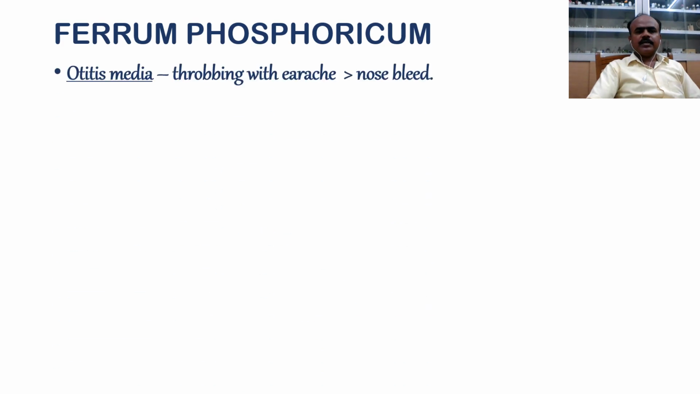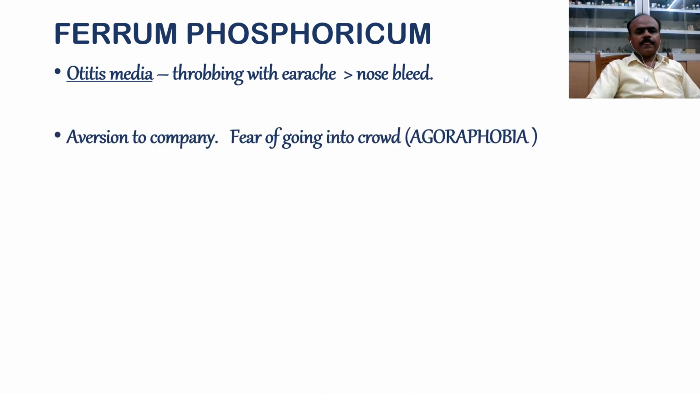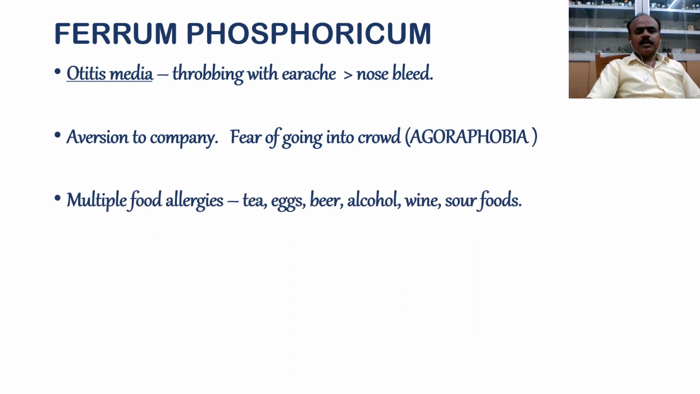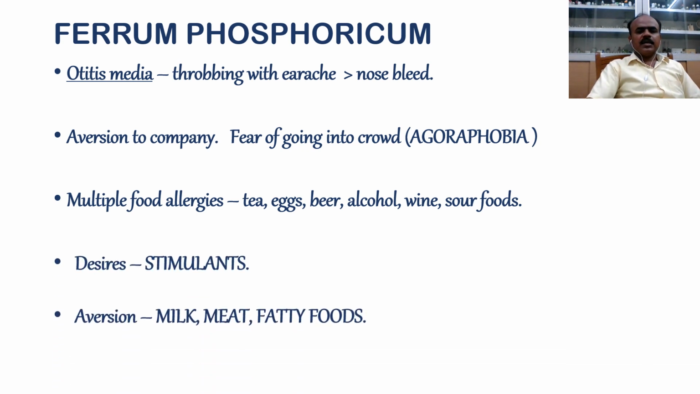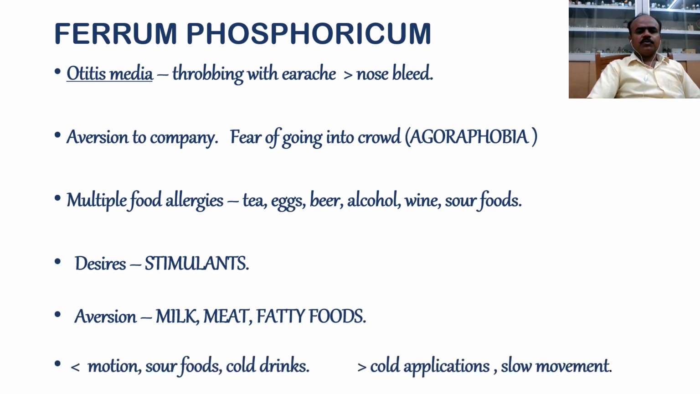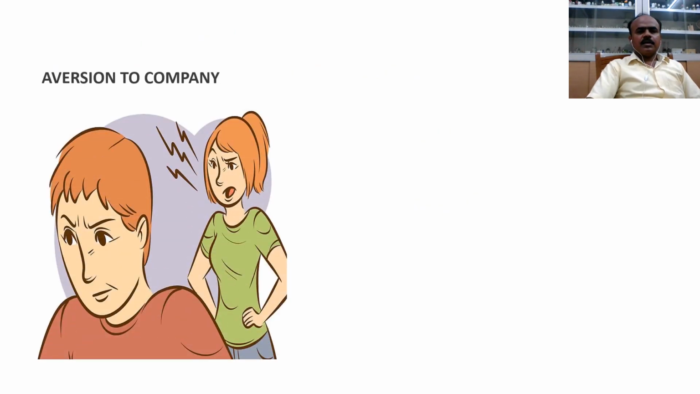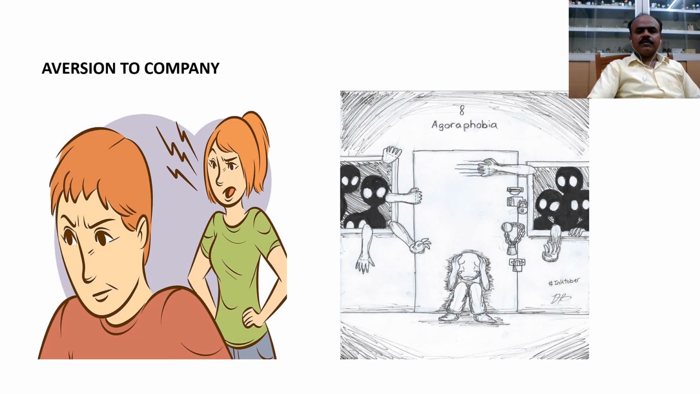Further in ferrum phos, we find otitis media, that is throbbing with earache, epistaxis, that is nosebleed, aversion to company, fear of going into crowds, that is agoraphobia, multiple food allergies: tea, eggs, beer, alcohol, wine and sour foods. Desires stimulants, aversion to milk, meat and fatty foods. Aggravation by motion, sour foods, cold drinks; amelioration by cold application and slow moving about. Aversion to company we find in ferrum phos, and fear of going into crowds.